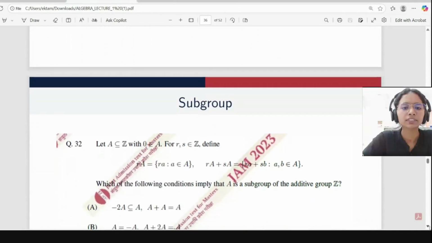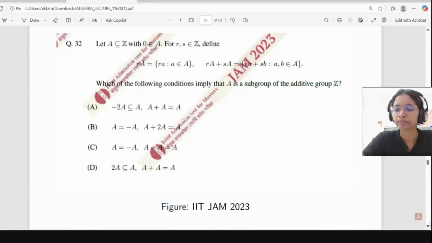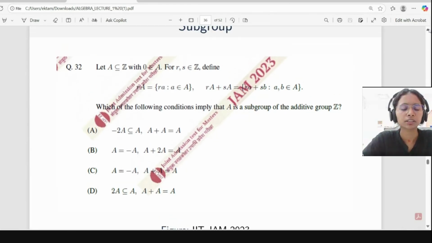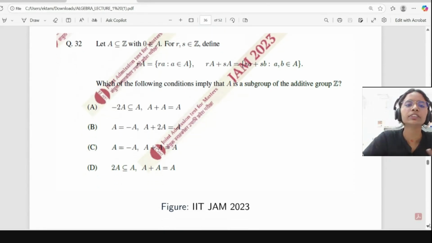Okay. So after this, we have another problem. Let A be a subset of Z with 0 belonging to A. This question was asked in, I think, 2022 or 2023. For r, s belonging to Z, define rA as r times a for all a belonging to A, and rA + sA = {ra + sb such that a, b belong to A}. Which of the following conditions imply that A is a subgroup of the additive group Z?